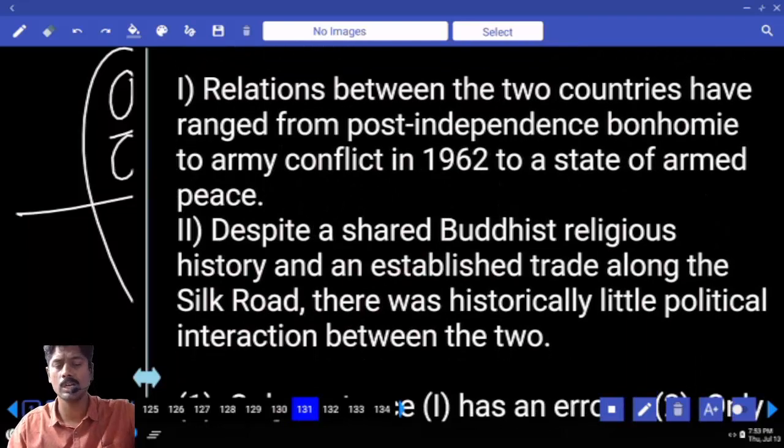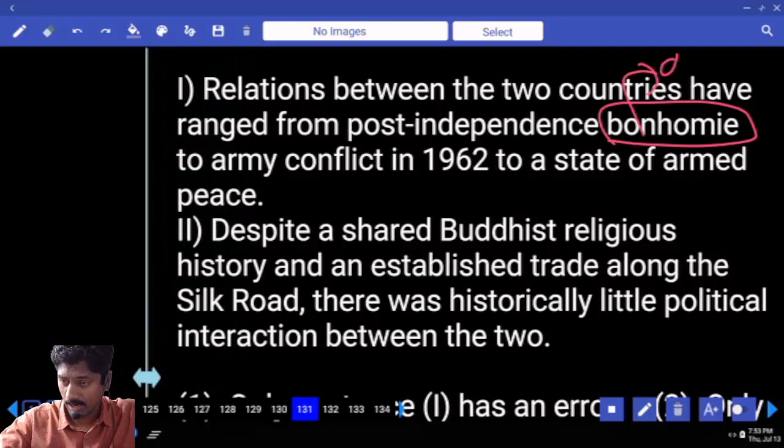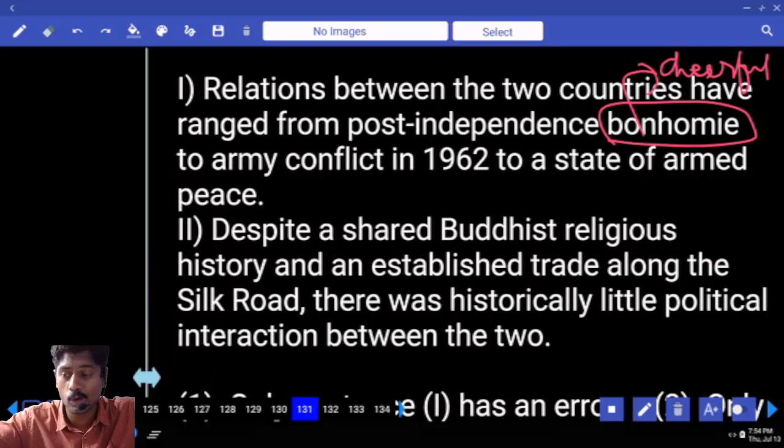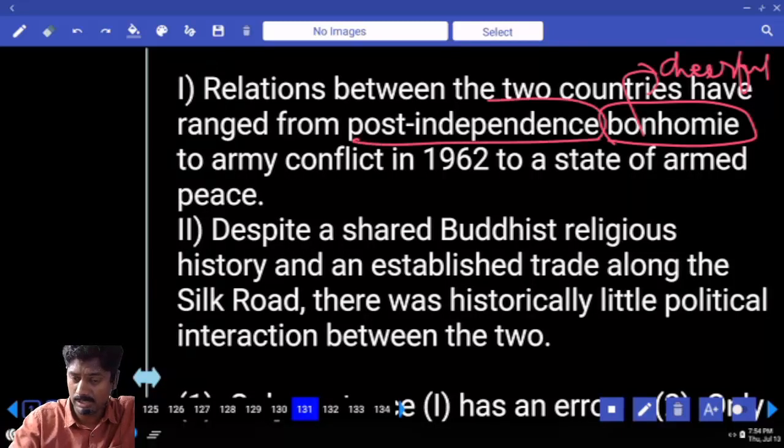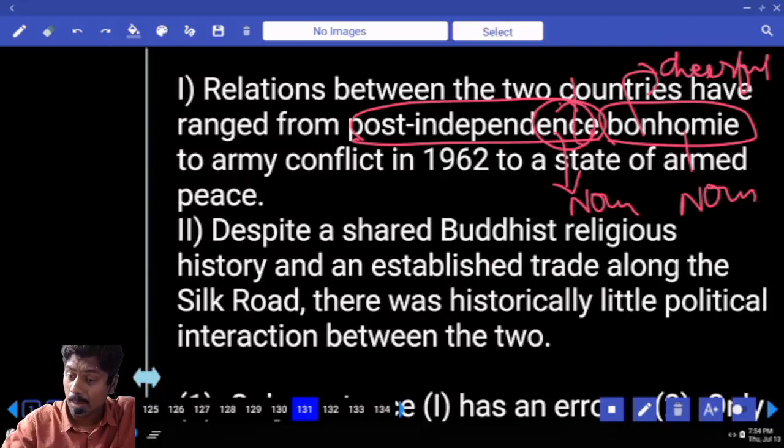Relations between two countries have ranged from post-independence bonhomie. Bonhomie means cheerful, happy attitude. Cheerful, positive, happy attitude is called bonhomie. And post-independence, if a word is ending with ENCE, what is it? Noun, very good. This is also a noun, this is also a noun. This is wrong. Post-independent bonhomie is needed, not independence bonhomie. Independent is needed. From post-independent bonhomie